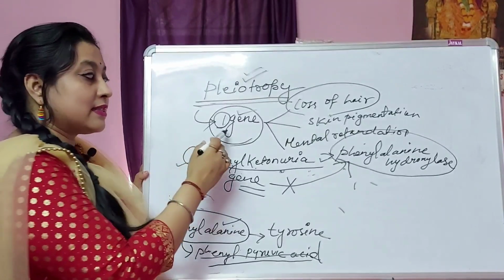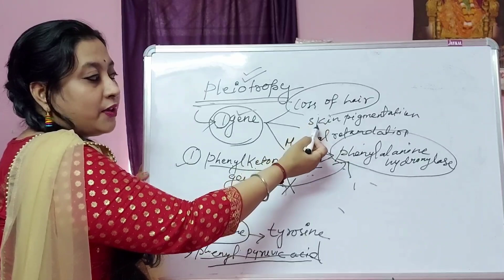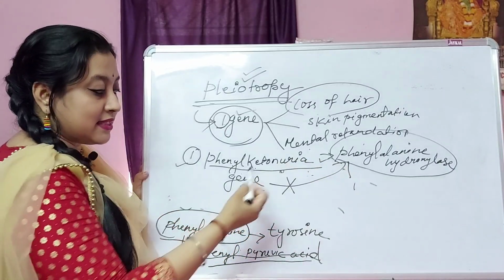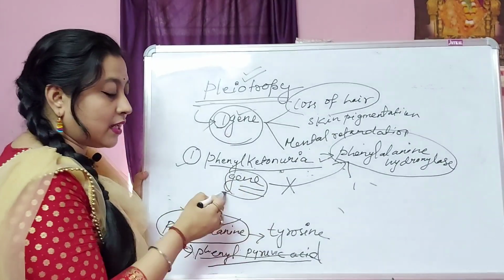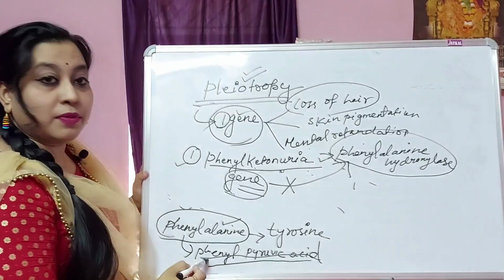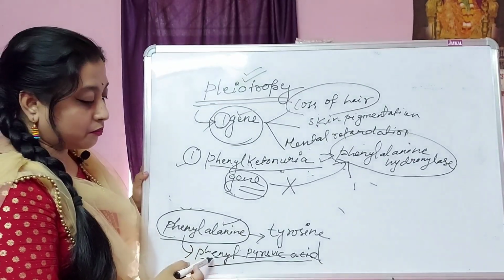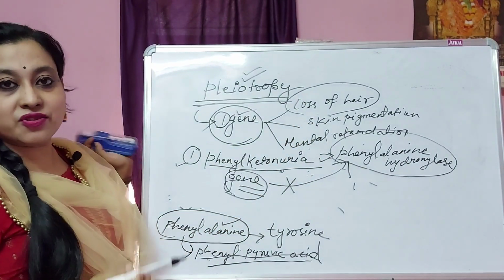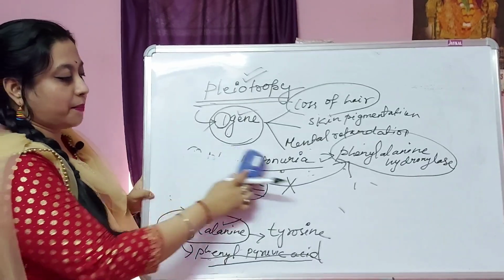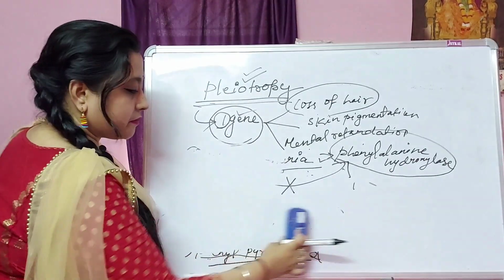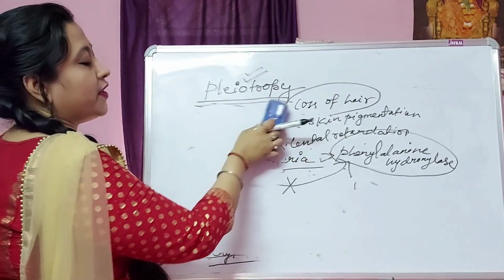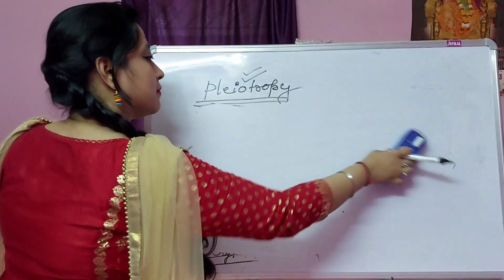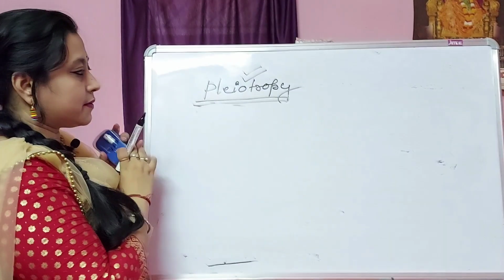Understood what pleiotropy is? A single gene shows multiple phenotypic expressions because of the lack of this enzyme, as this enzyme is synthesized by this gene. So a defect in this gene causes accumulation of phenylpyruvic acid in the body, and due to this accumulation, it shows these phenotypic expressions. So this is one example of pleiotropy. Phenylketonuria is already over. The next example is